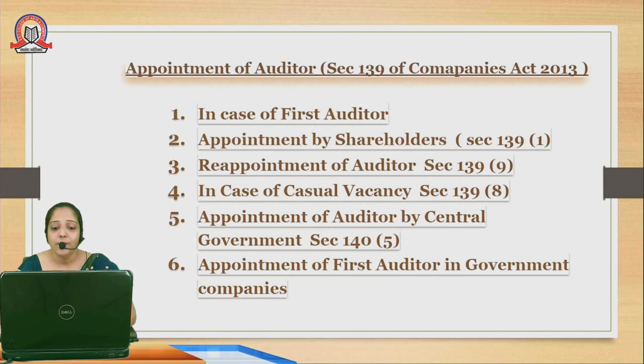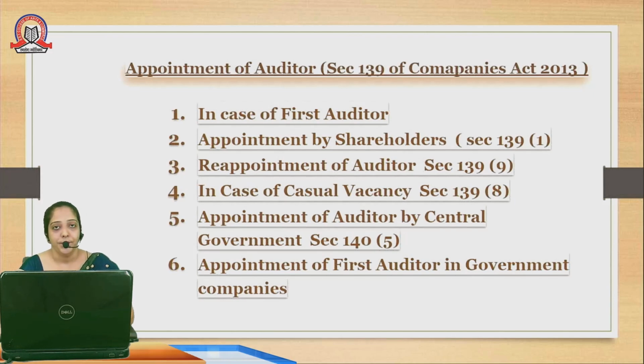Next we come to the appointment of the first auditor in government companies. The auditor of the government company will be appointed by the Comptroller and Auditor General of India, that is CAG. That particular Comptroller and Auditor General of India is eligible to appoint the auditor of the company. So in various situations and various cases, different authorities are allotted who are required to appoint the auditor of the company.